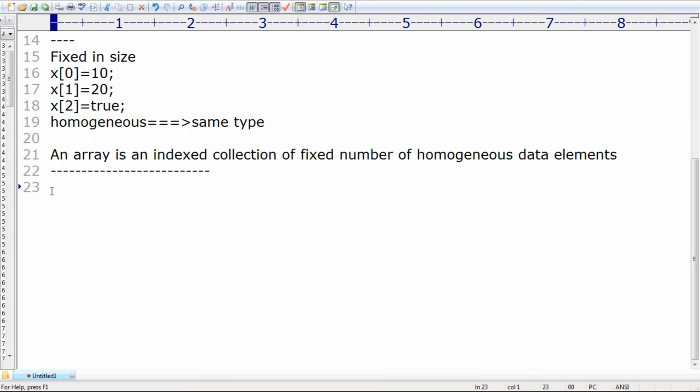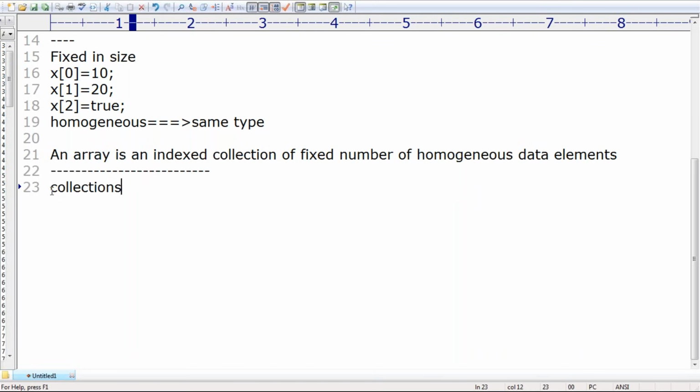Sir, if you want growable nature, I don't want to insert only a fixed number. Based on my requirement, I want to increase the size or I want to decrease the size. Then we should go for what? Good. Then we should go for collections. Okay, that concept we will discuss maybe in the next level.